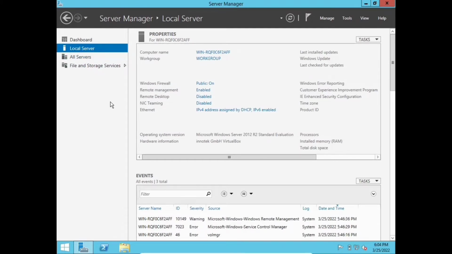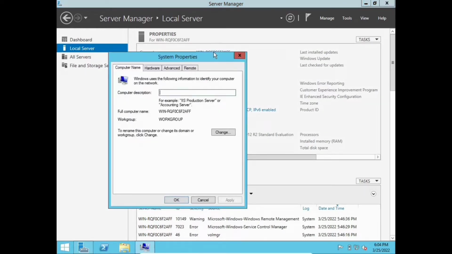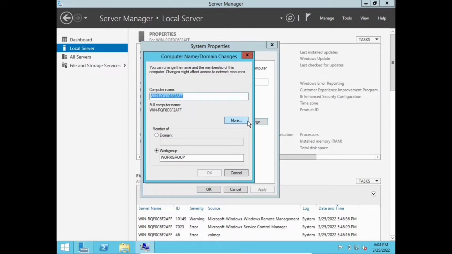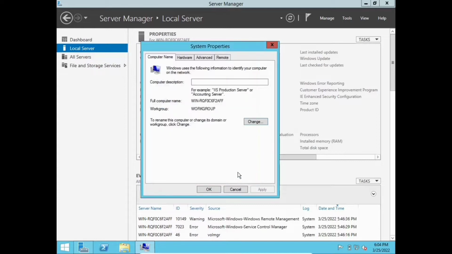Then click the computer name, because there's some configuration here if we want to change the computer name of the machine, but I don't want to change the name. I'm gonna leave it at default, so I click OK.